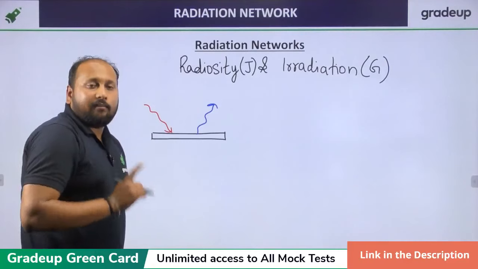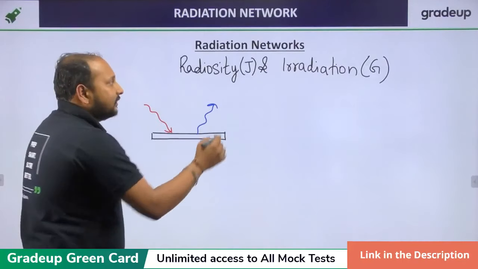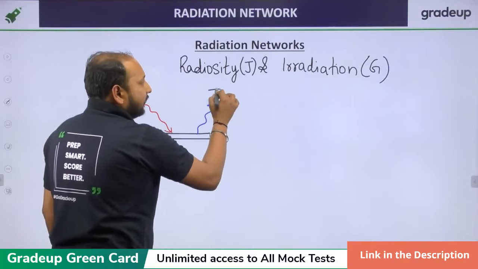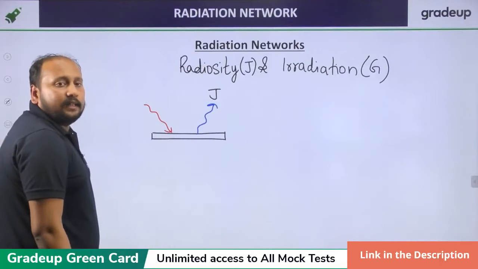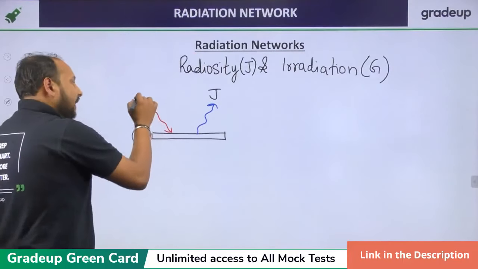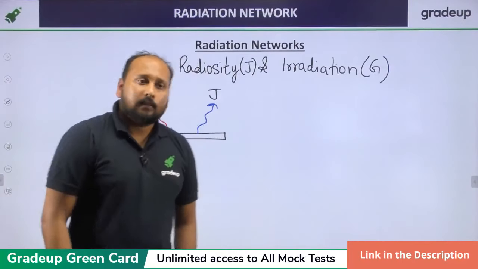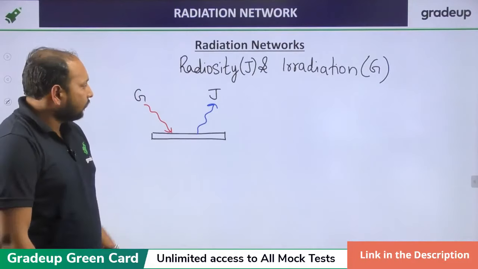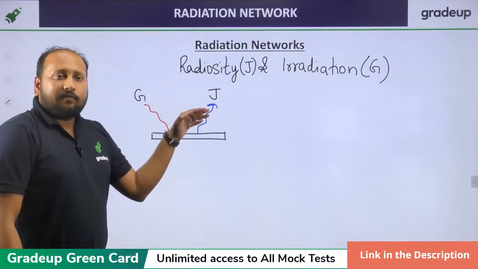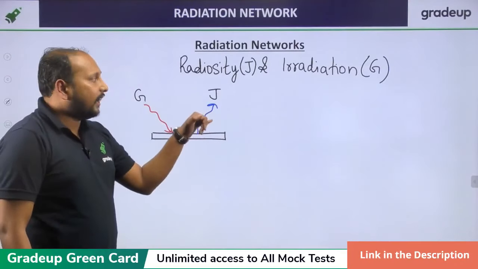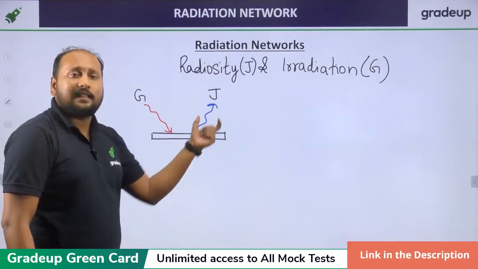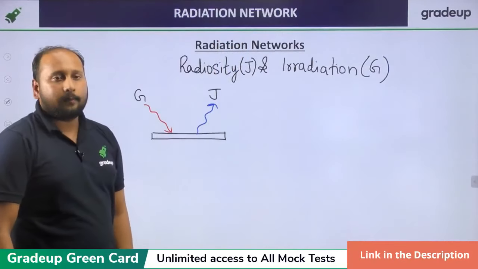The radiation or emission which is leaving the surface is known as radiosity, and the radiation which is incident on the surface is known as irradiation. Clear? Understood?